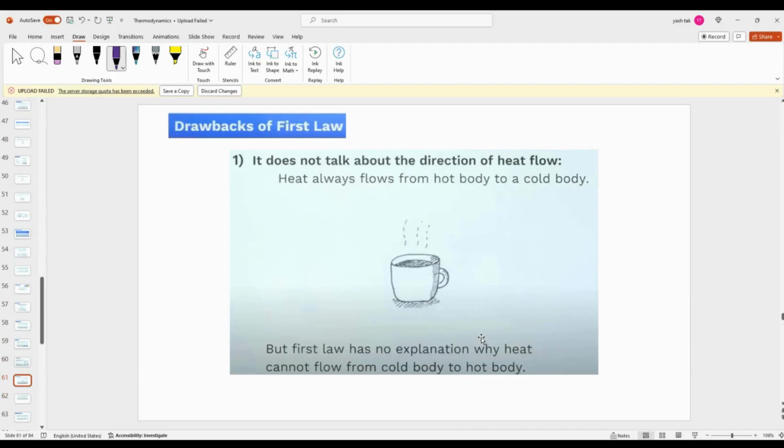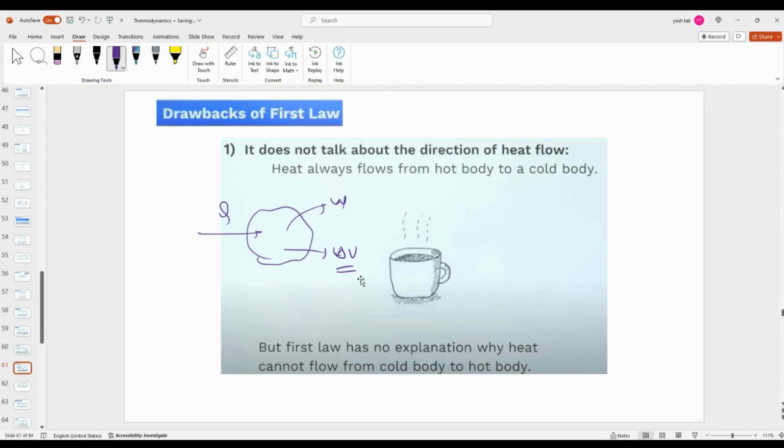So, while understanding the first law of thermodynamics, someone said that if you give Q, it will do work and it will change the internal energy. But the first law was not telling where heat will flow from and to. That was problem number one: heat can flow from a hot body to a cold body, or it could flow from cold to hot also.